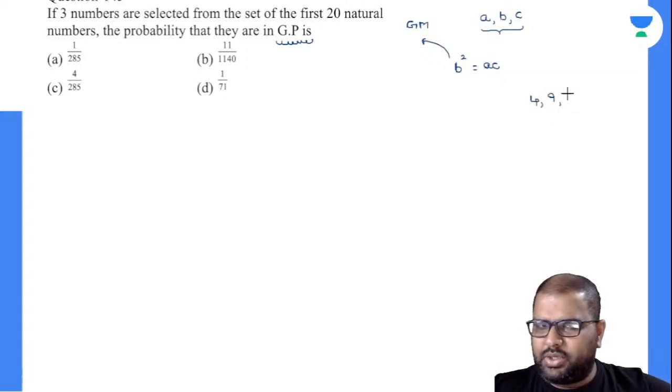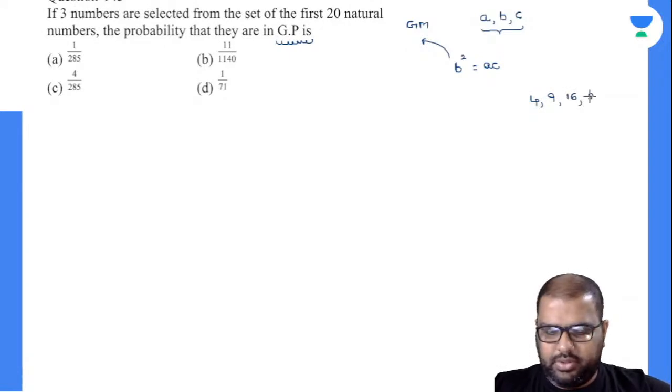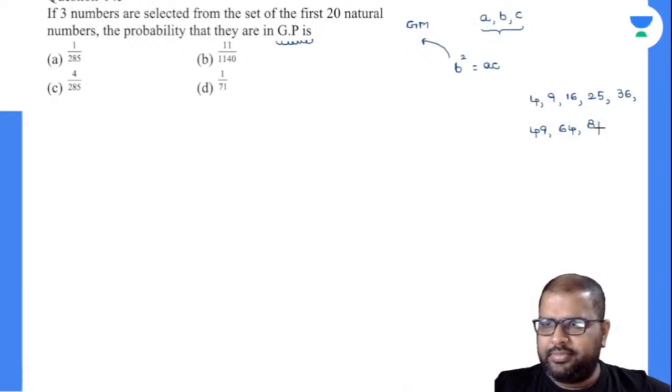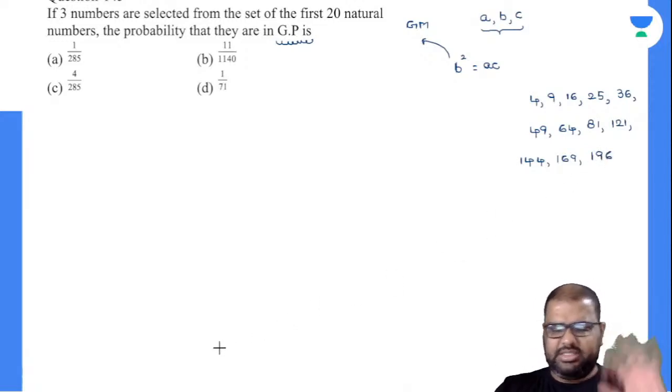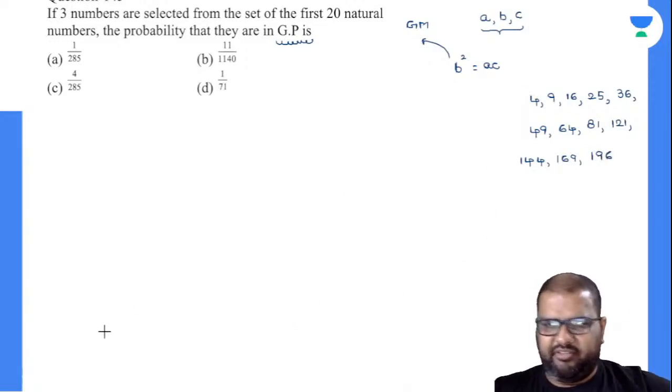These are B square values available with me: 16, 25, 36, 49, 64, 81, 121, 144, 169. We'll try up to 196, then later on if we get anything, we will change it. I'll write down for 4.